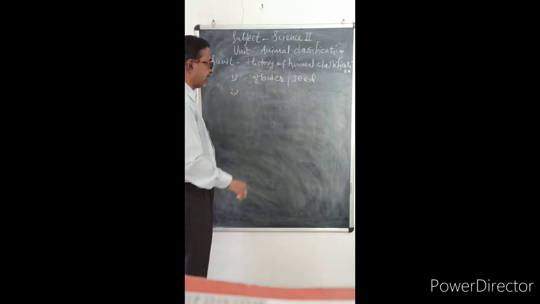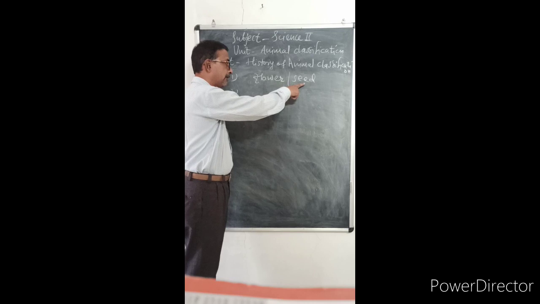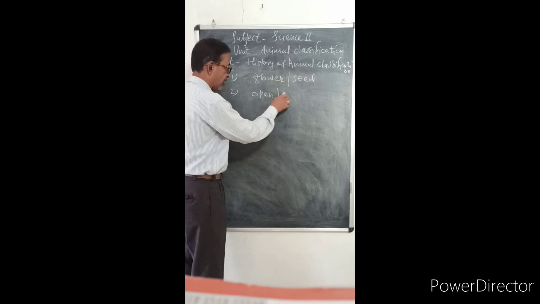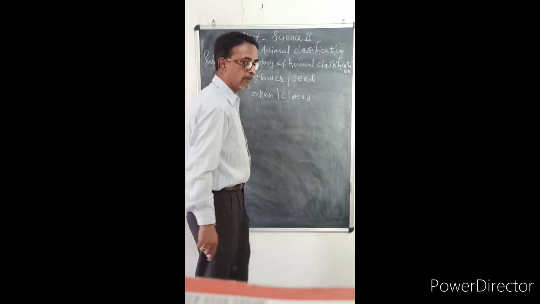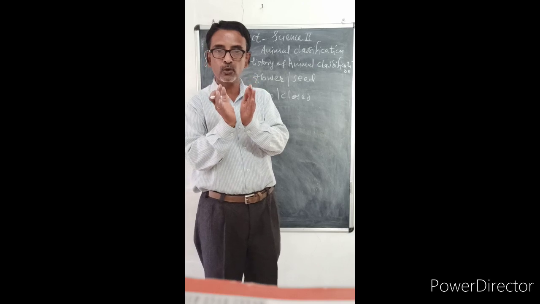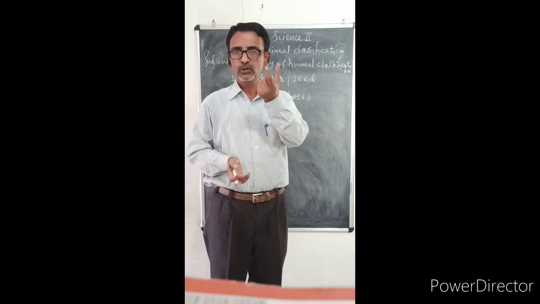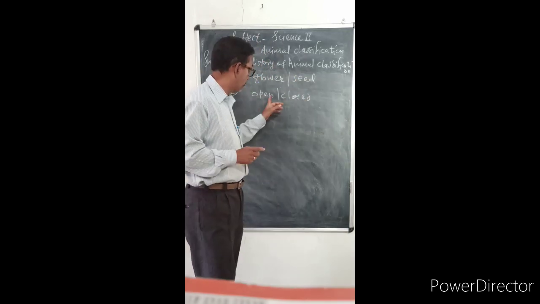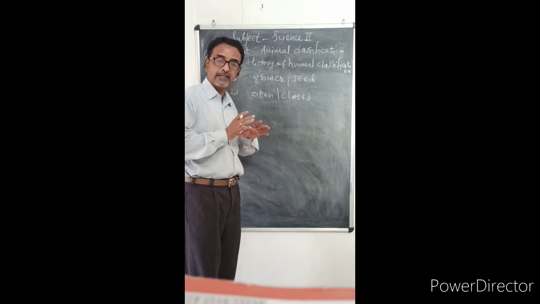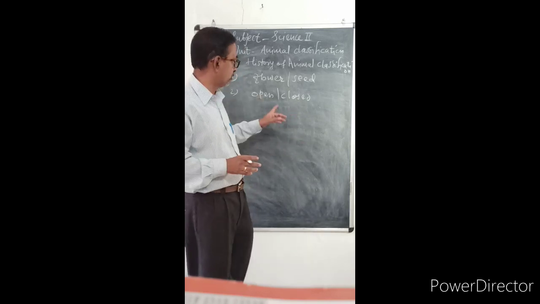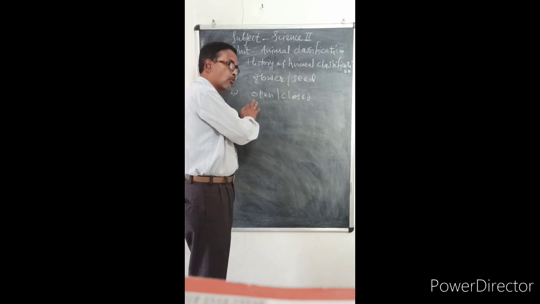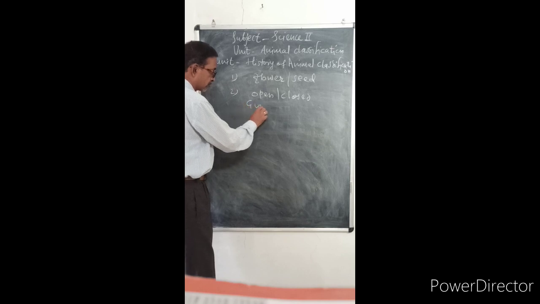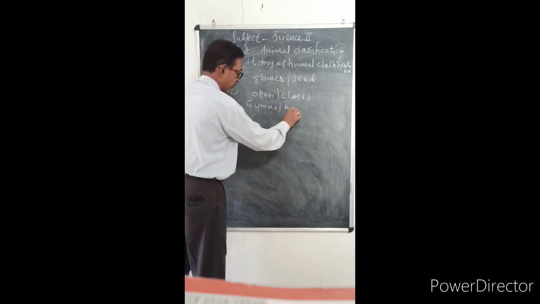Second, the next criteria: is the seed open or closed? Means in some plants seeds are closed by fruits. For example, mango. In the fruit there is only one seed, but the seed is covered by a coating of fruit. But in some, the seed is present but it is not covered by the coating of fruit. They are classified into gymnosperm and angiosperm.